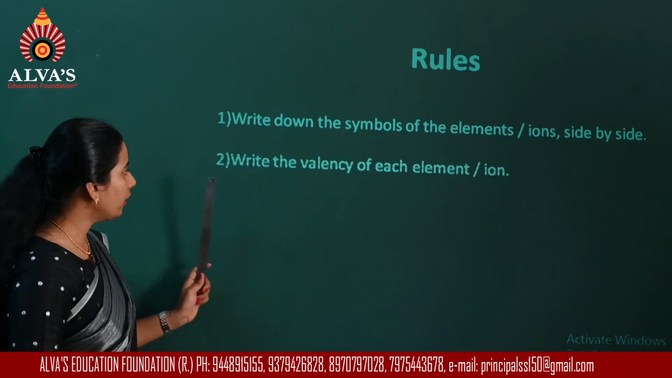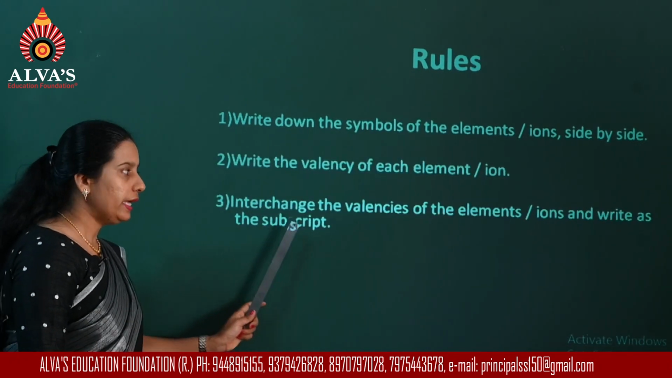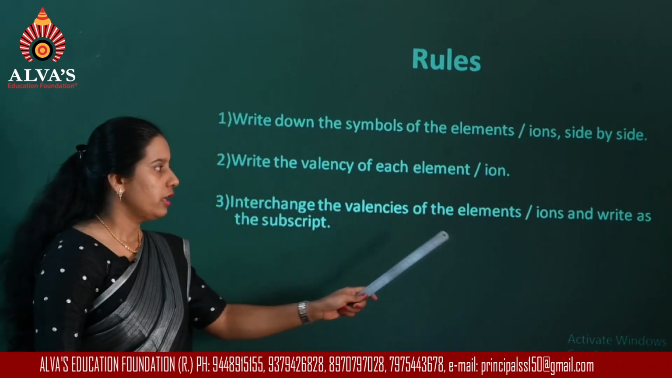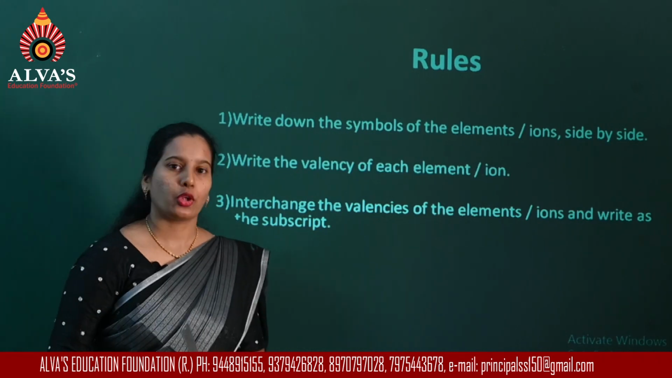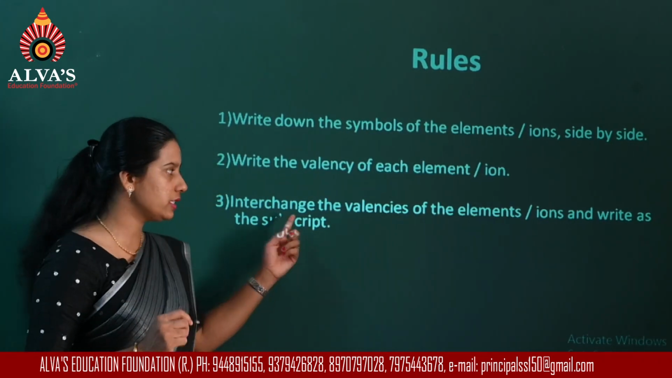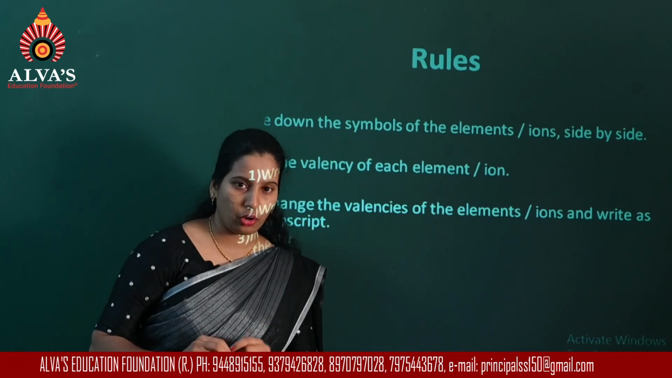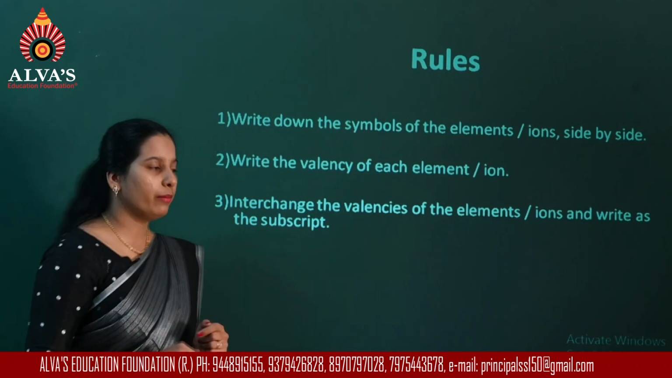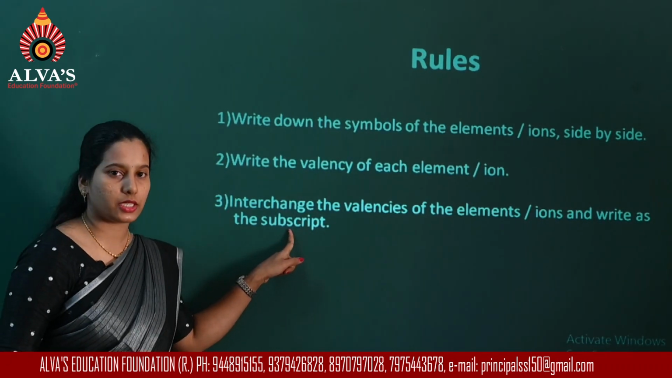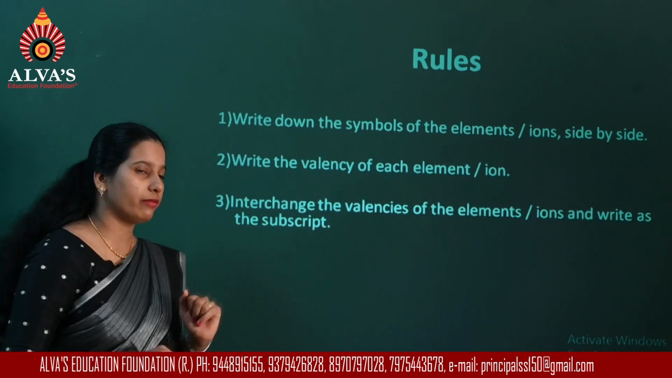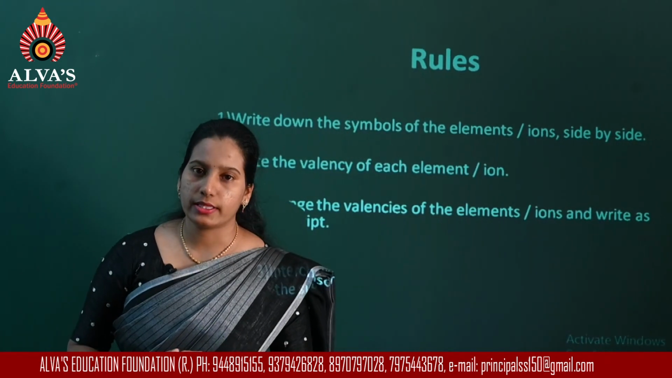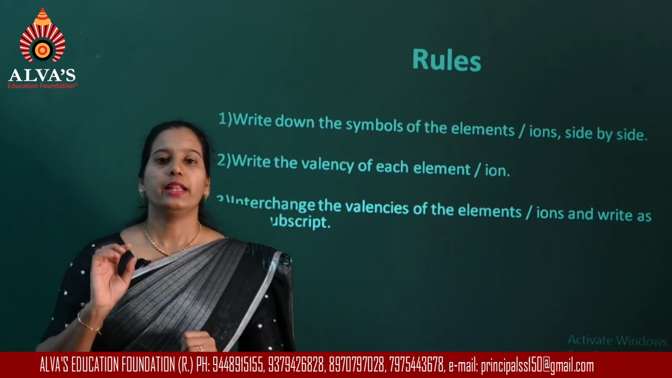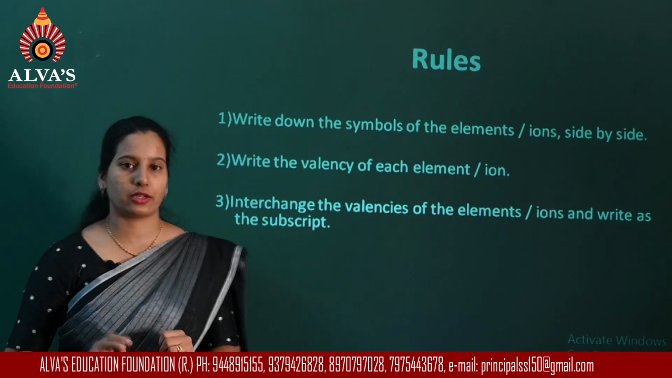And then third, you have to interchange the valencies of the elements or ions and write them as the subscripts, or you are crossing the valencies of the elements or the ions, and whatever number that you get while crossing, that number is written as the subscript. Sometimes you have to remember one thing: when you are crossing the valencies, you may end up with 1. Whenever you get 1, that 1 is not written as the subscript.